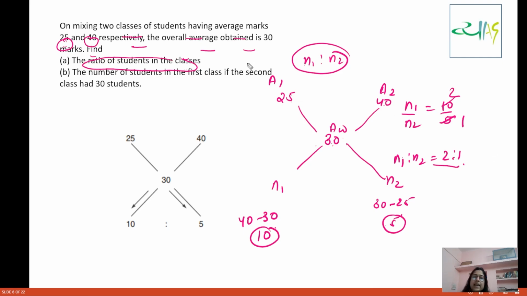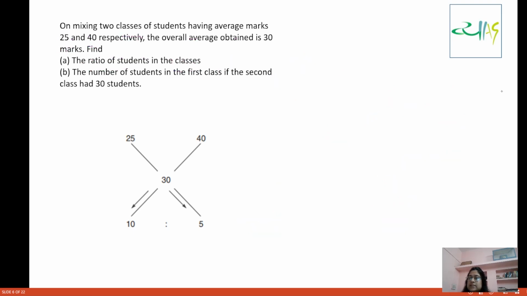Okay. So see, this is so easy for us. All right. Now see the number of students in the first class if the second class has 30 students. Okay. So it is saying the number of students in the first class if the second class has 30 students. So it is very easy for us.